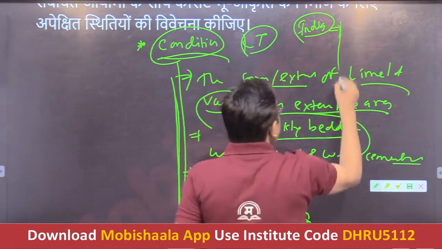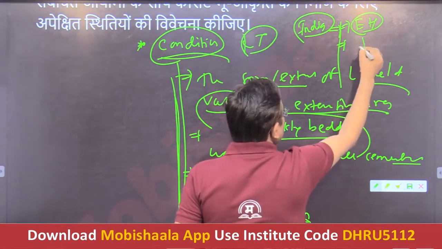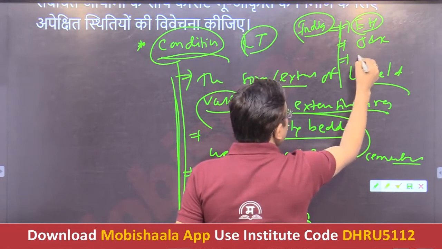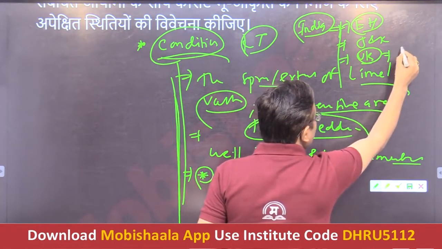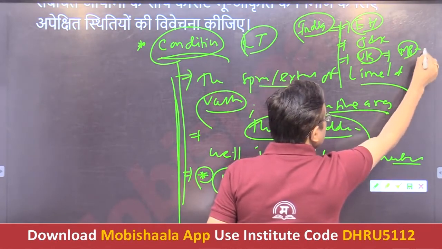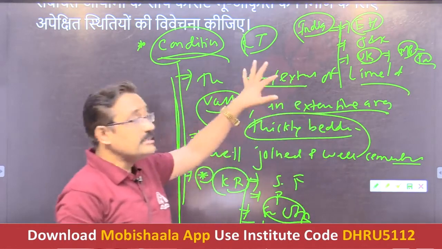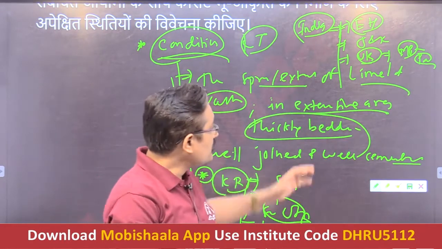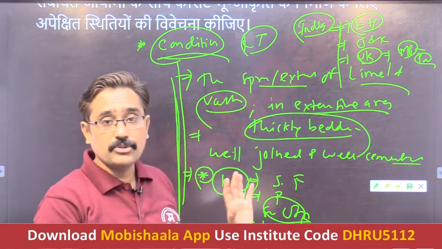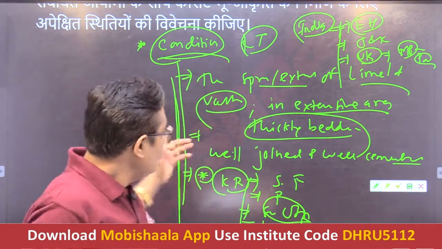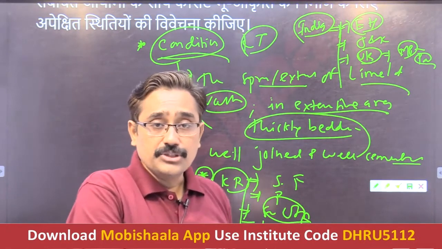But to some extent we can see it in the eastern Himalayas, in parts of Jammu and Kashmir, in Uttarakhand, and in Madhya Pradesh, in Pachmarhi. You know Pachmarhi? Yes. In Chhattisgarh also, in one or two districts, we can see karst topography. So in this way you are explaining the first half of this question.